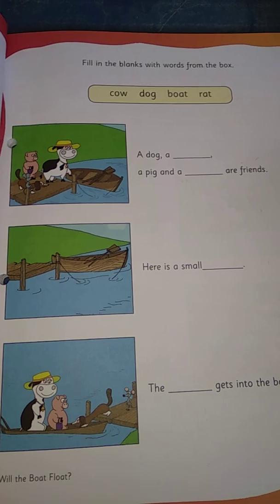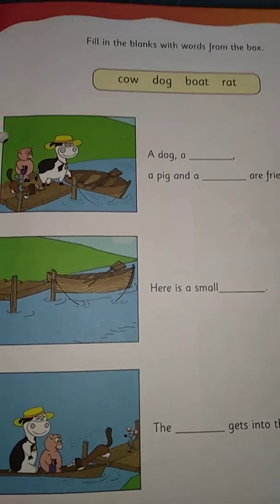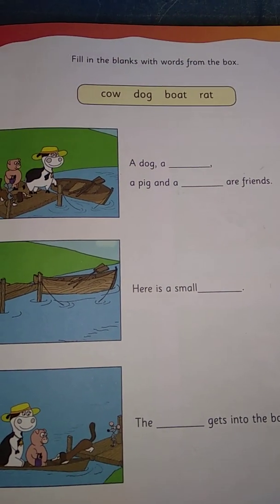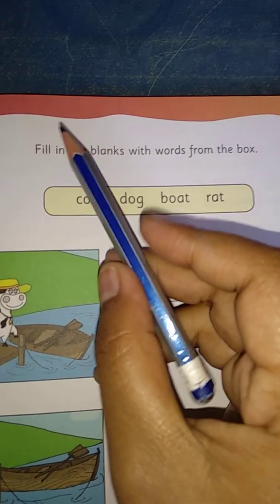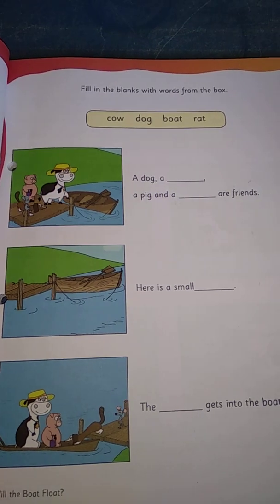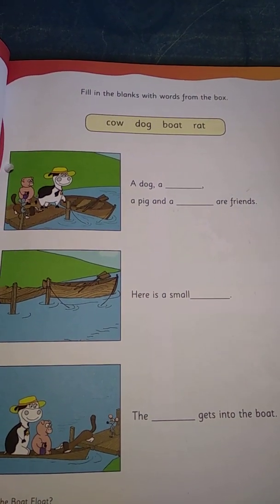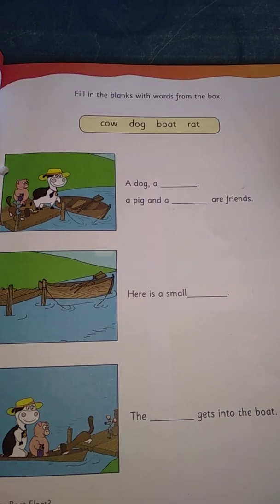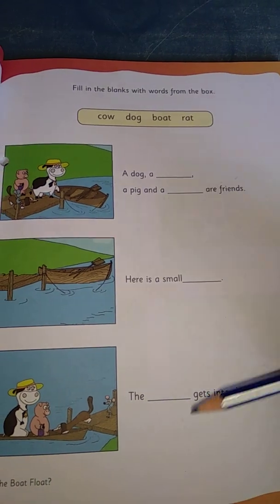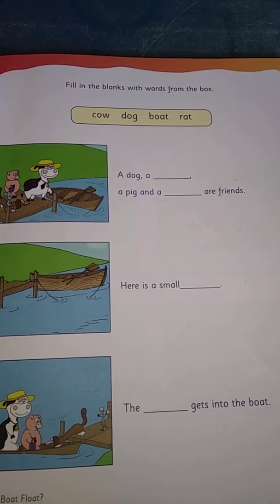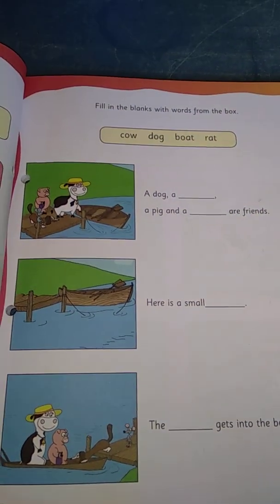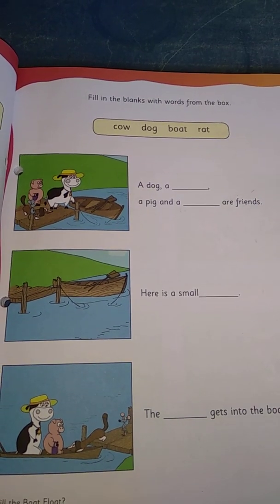Let us start. All of you remember the story, right? So let us start the exercise. All of you open page number 29. See here: fill in the blanks with the words from the box. From the story we had some sentences, and in those sentences there are some blanks. So we have to fill them. Here options are there, so we have to select the right option to fill the sentence.